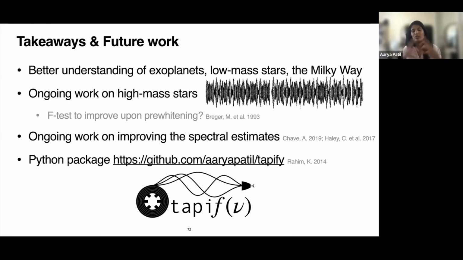We actually want to do better modeling. We also have some ongoing work on extending this to high mass stars. This goes back to the time series I showed in the first slide, and whether we can use multi-taper F-tests to improve upon pre-whitening, because we get very precise estimates of purely periodic modes. So we could essentially look at gravity modes and coherent modes that way.